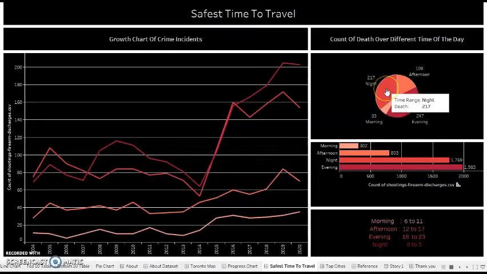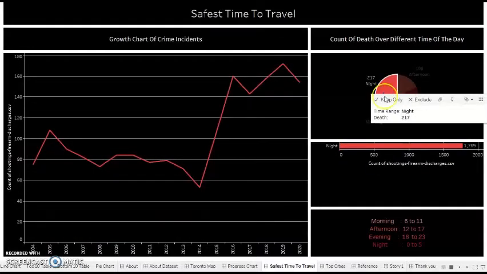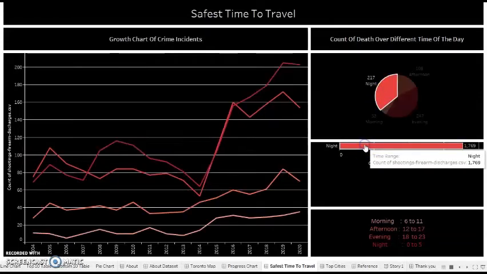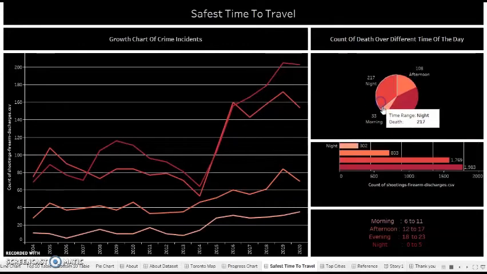The second most dangerous or unsafe time to travel is night, with a total of 217 deaths and a total of 107,769 cases based on shooting. The safest time suitable for traveling is morning.